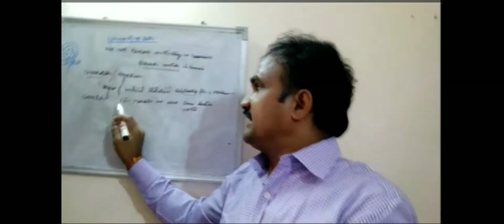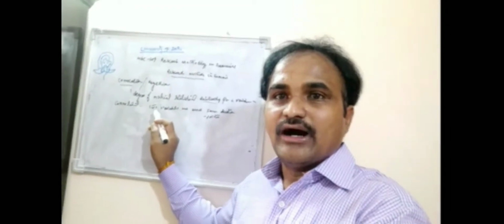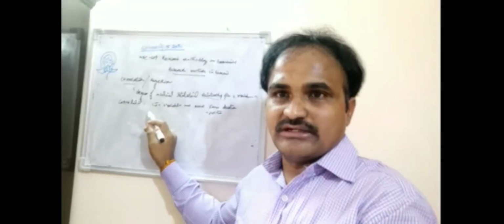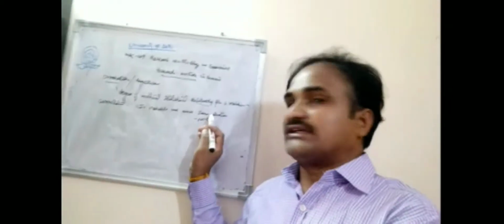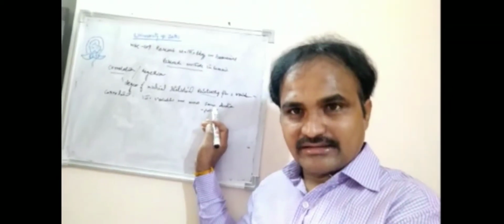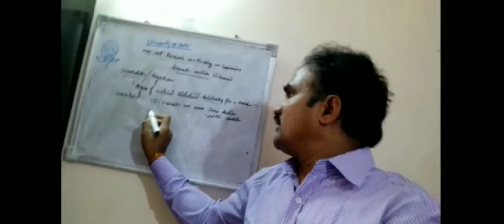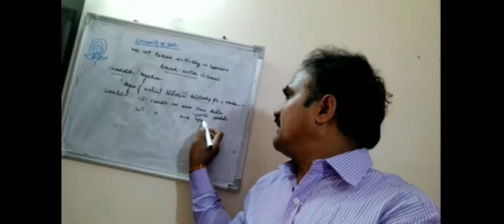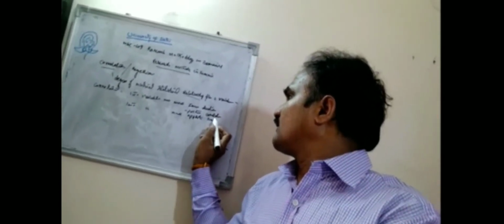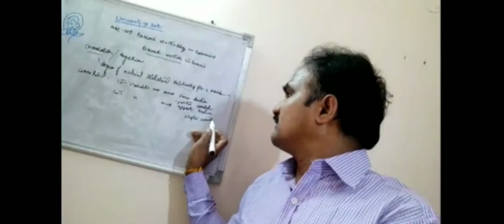Today we are going to discuss correlation. Correlation is the relation between two variables. If two variables move in the same direction, we call it positive correlation. If two variables move in the opposite direction, we call it negative correlation.